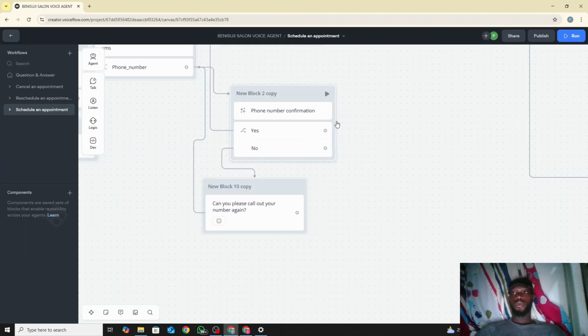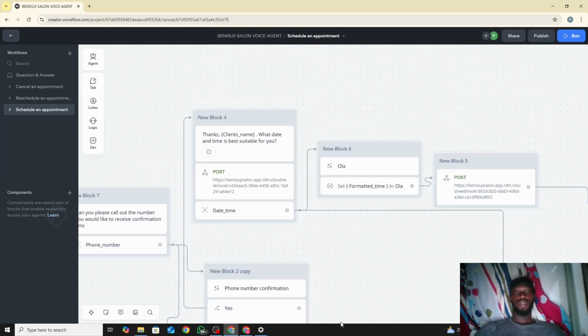Okay, so once you're done with that, after the phone confirmation, you choose a yes or no, that is a choice block. If the client or user says yes, then you say thanks, then the variable client's name. Let's say the person puts his name as Daniel, then I say thanks Daniel.